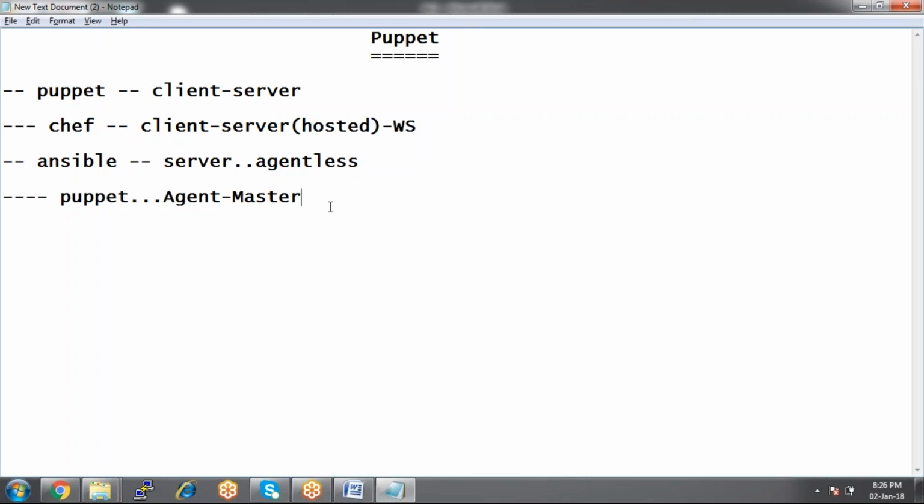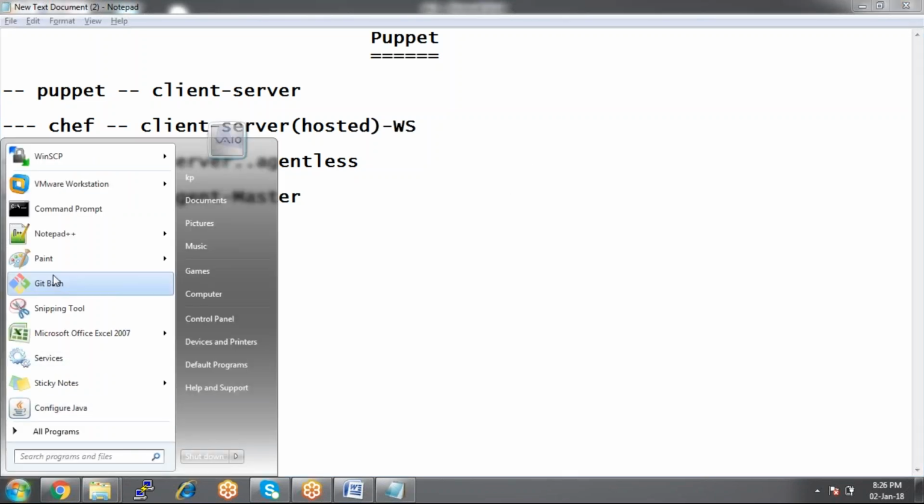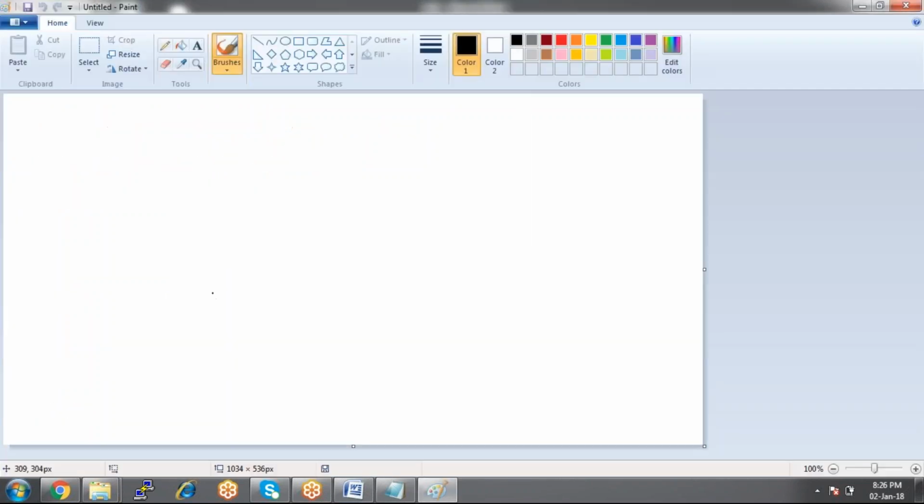Let me open Paint. It follows a somewhat complex architecture. Here this is the master, and here we have the agent machines, the node machines.